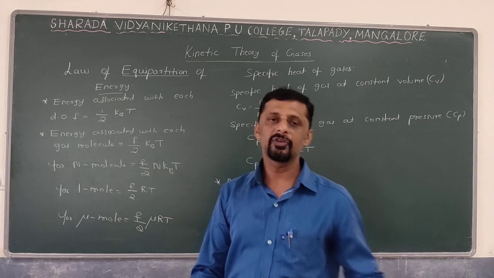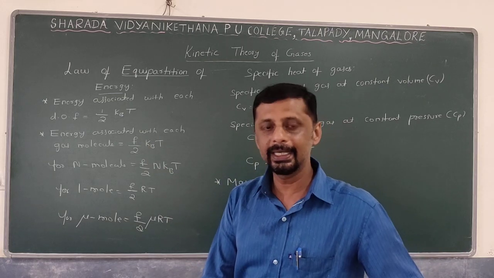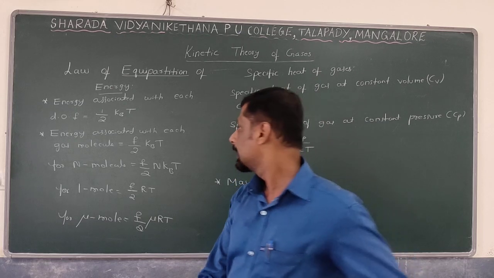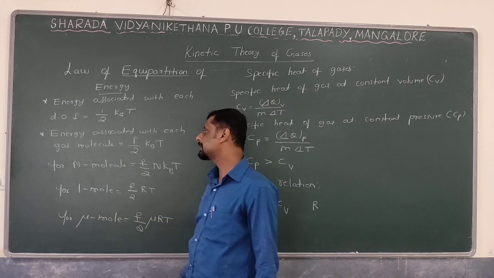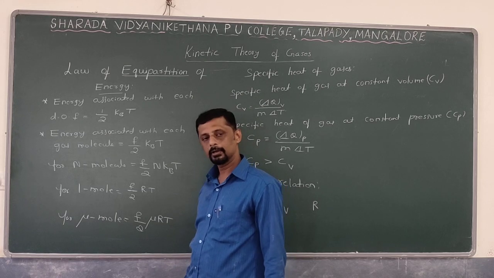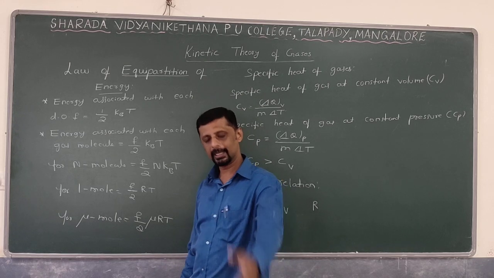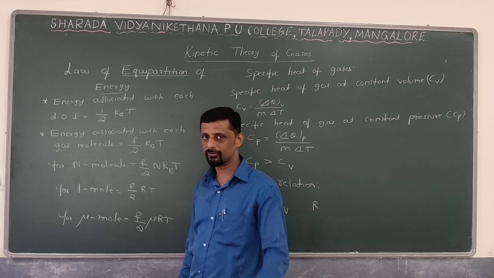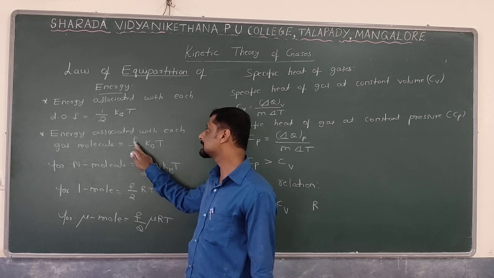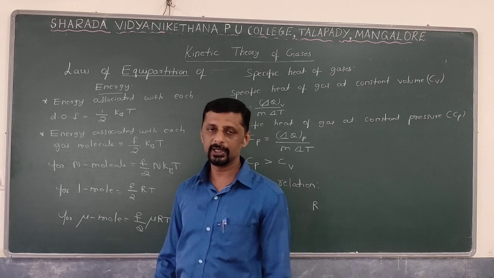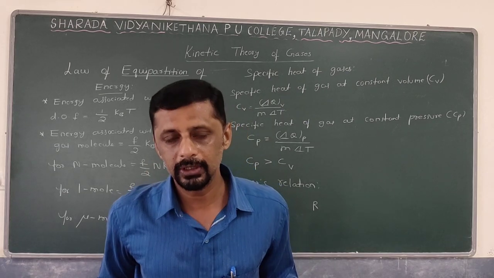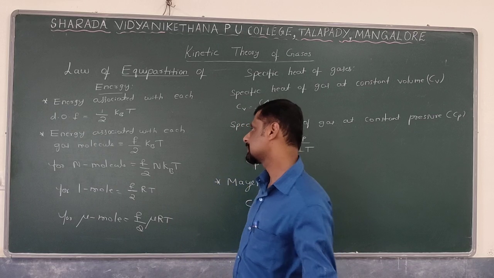For example, a monatomic gas has 3 degrees of freedom, so energy associated with it is 3 by 2 kBT. If a gas is diatomic, it has 5 degrees of freedom, and energy associated with the gas is 5 by 2 kBT. By knowing the value of F, we can find out the energy associated with it.